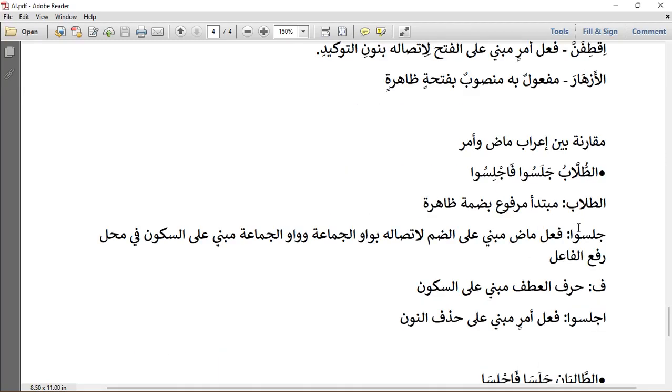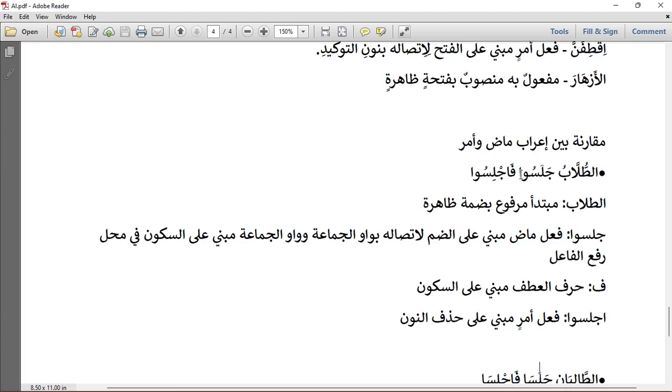Now we are going to look at the similarities and differences between the fi'lu madi and fi'lu amr. The shape looks similar. So as not to mix the analysis, the i'rab, together, we are going to look at the i'rab together now. So we have at-tulabu jalasu fajlisu. You can see what ended the two verbs, so that we won't be mixing the i'rab.